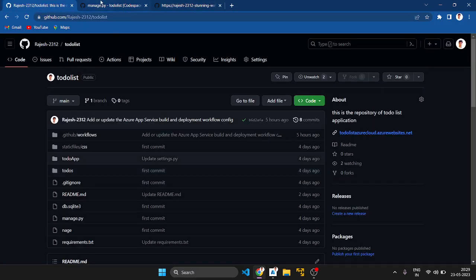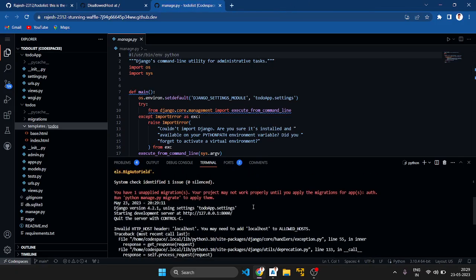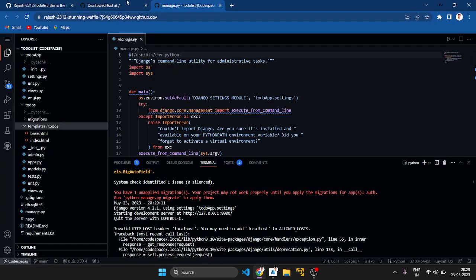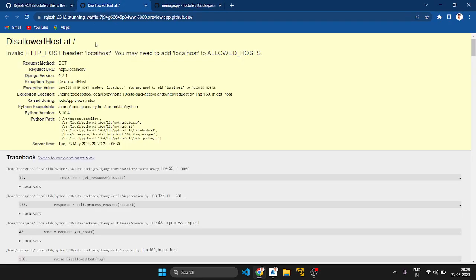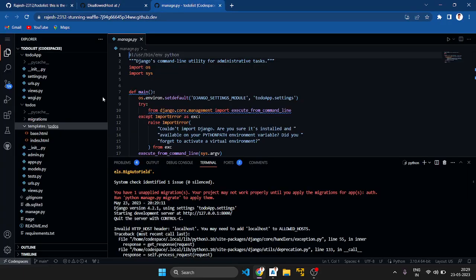Here I have not applied any migrations, that's why it's showing some errors. It is not working properly, and it gives an error. Why? Because I have not added the localhost to the allowed hosts. I want to add the localhost in the settings.py.